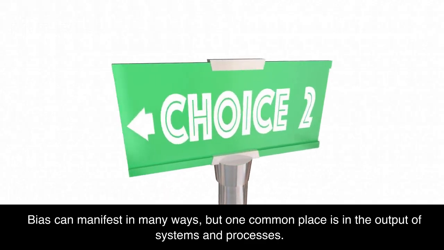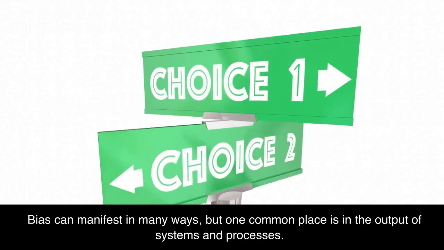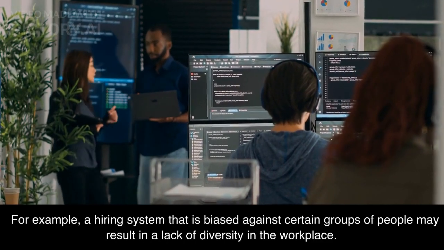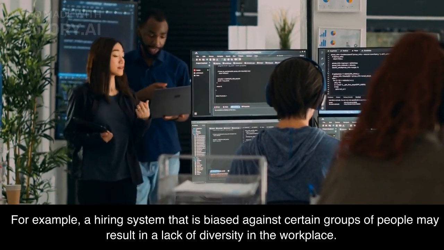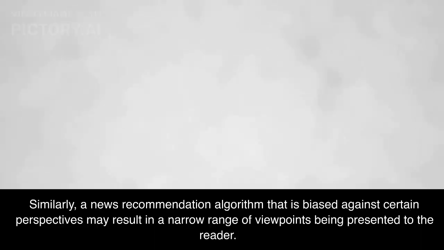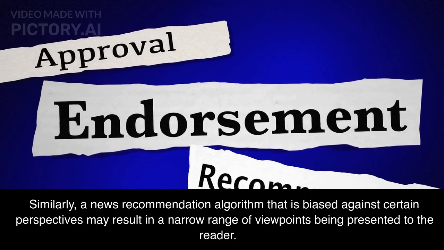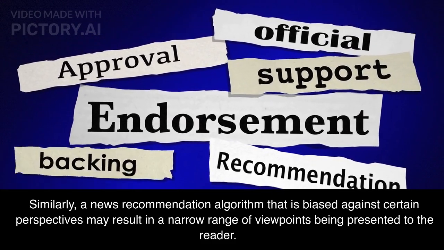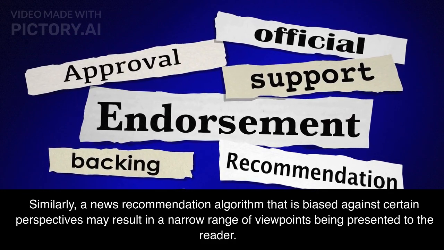Bias can manifest in many ways, but one common place is in the output of systems and processes. For example, a hiring system that is biased against certain groups of people may result in a lack of diversity in the workplace. Similarly, a news recommendation algorithm that is biased against certain perspectives may result in a narrow range of viewpoints being presented to the reader.